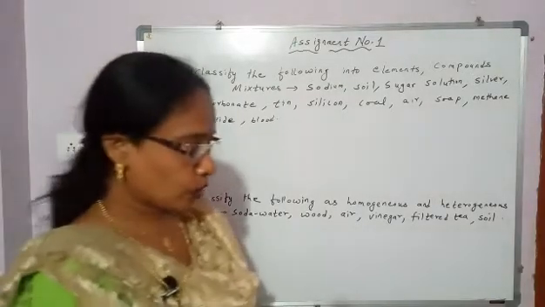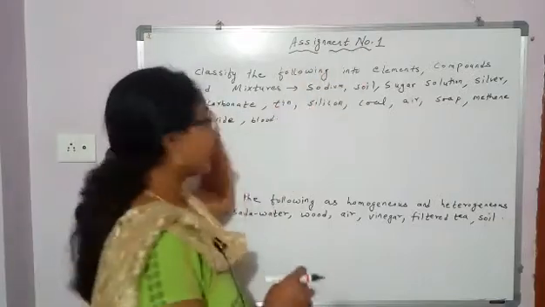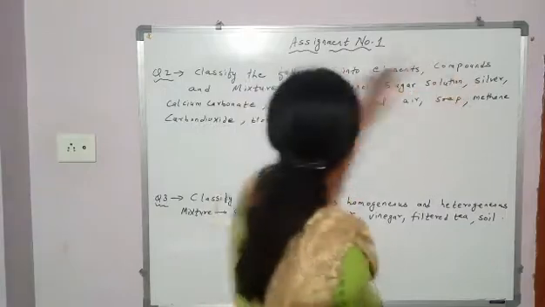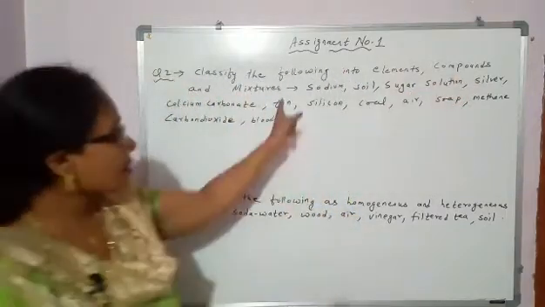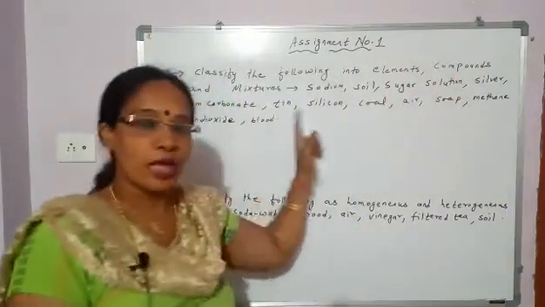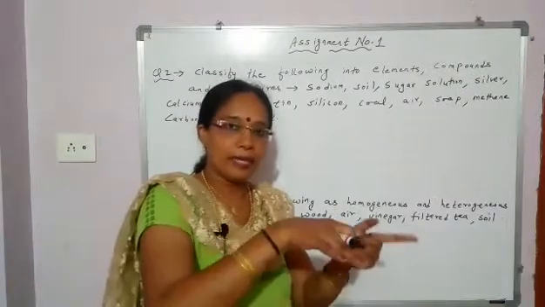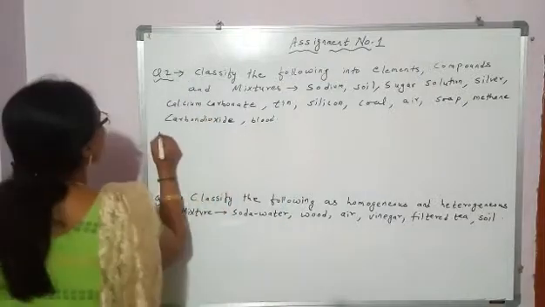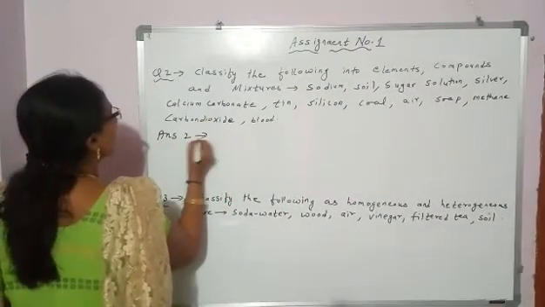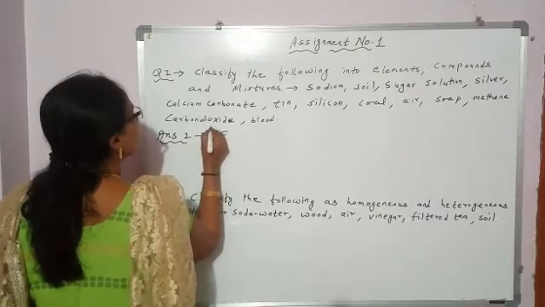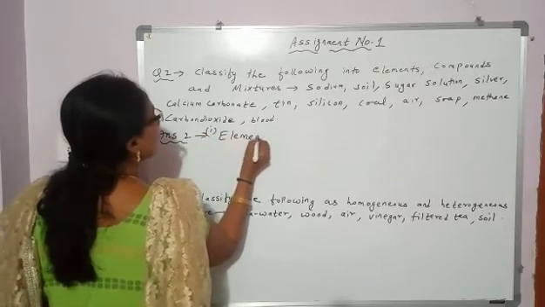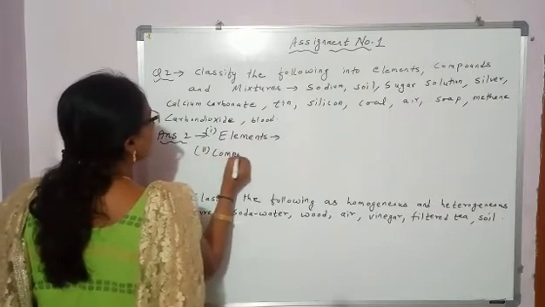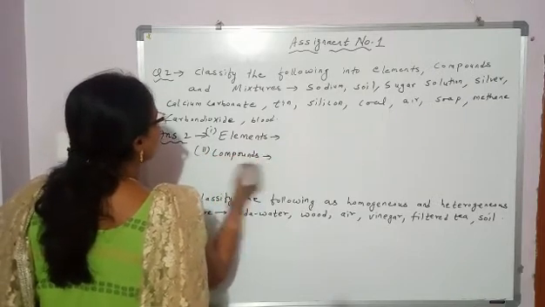Yes, students. Now, assignment number 1, second question. Classify the following into element, compound and mixture. Here are some substances given. You have to classify them into element, compound and mixture. Okay. So, elements, then compounds, then mixture.